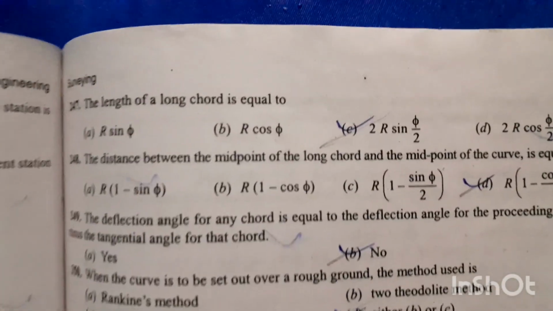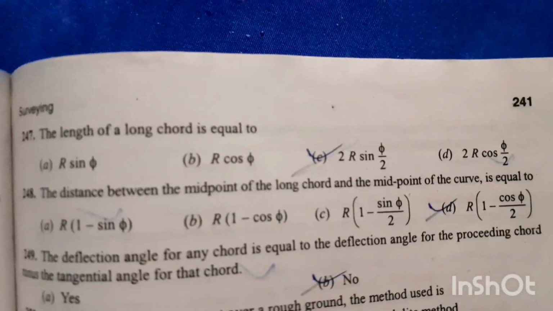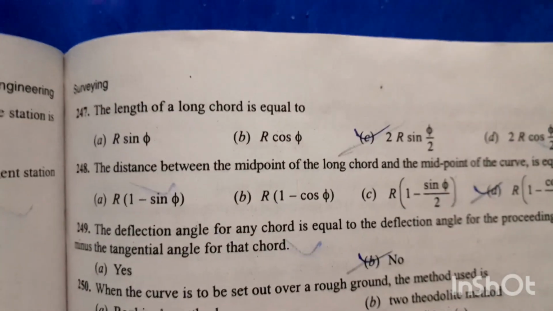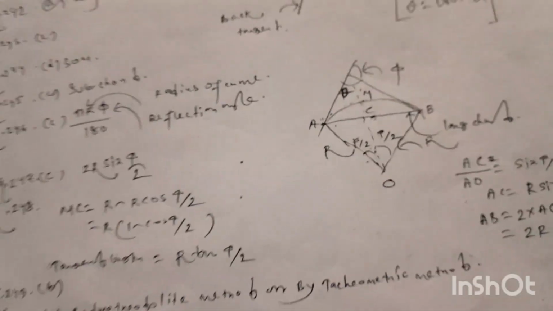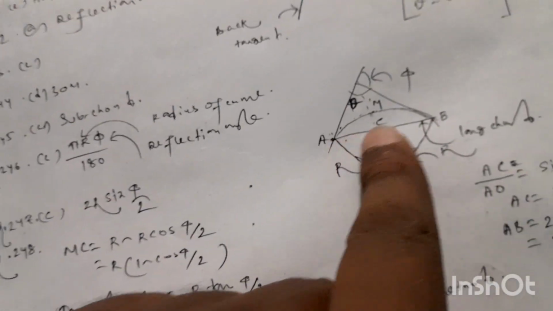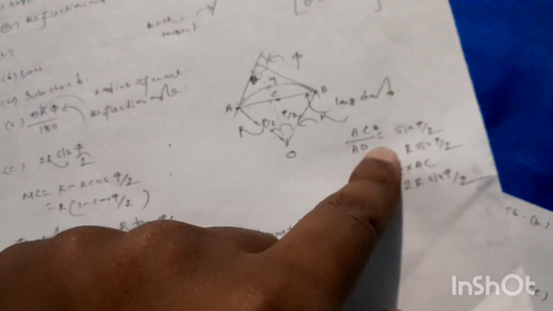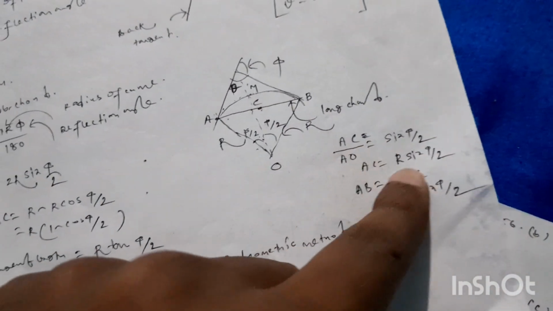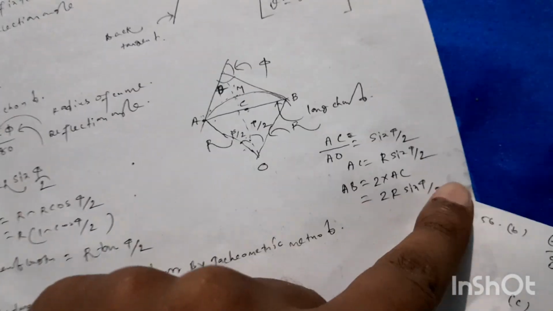Question number 247. The length of a long chord is equal to 2r sin phi by 2. Option number C is the right answer. Look at this figure. So the length of the long chord AB will be 2r sin phi by 2.